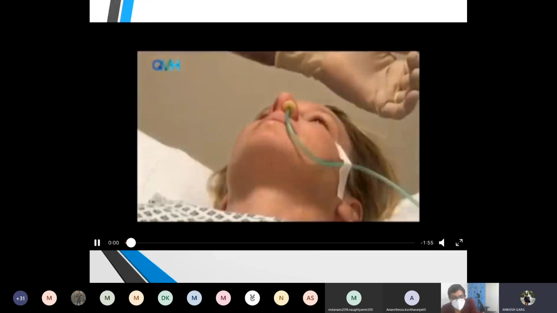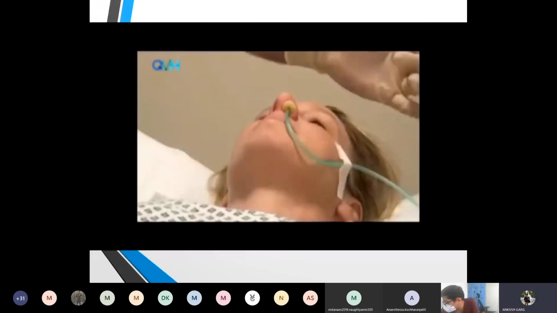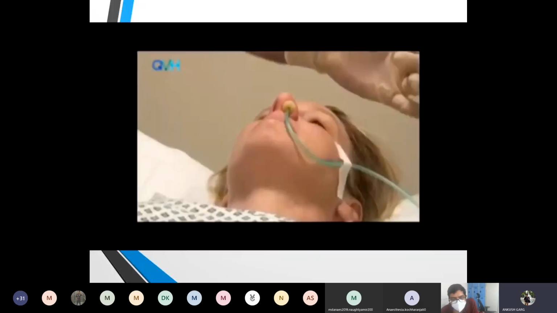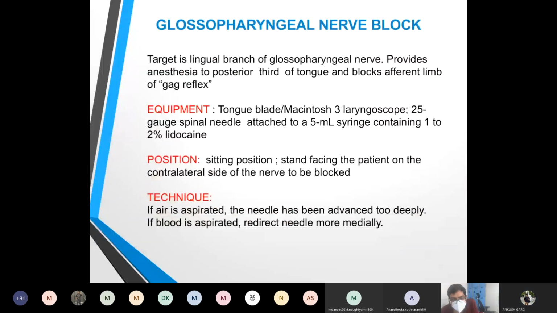So, Ankush, please tell them what is the importance, what kind of airway anesthesia we are getting from this block. Sir, the recurrent laryngeal nerve is mainly being anesthetized. All the structures below the vocal cord are being anesthetized. So basically, it is blocking the recurrent laryngeal nerve, which is providing the sensory innervation below the level of the vocal cords.